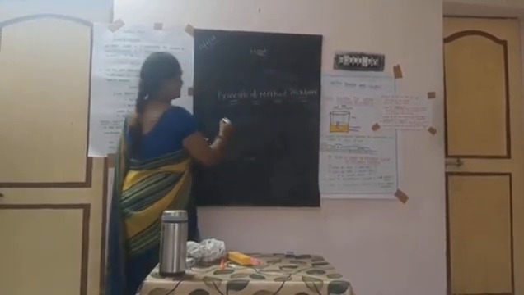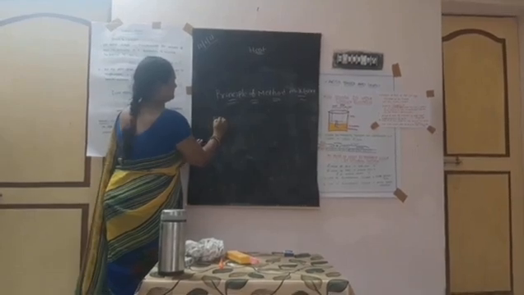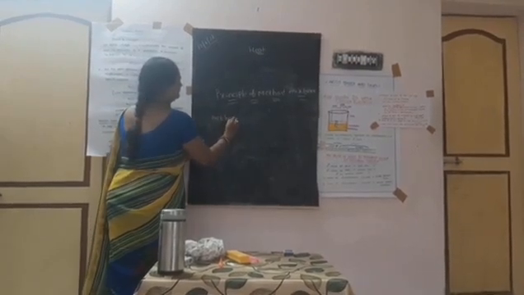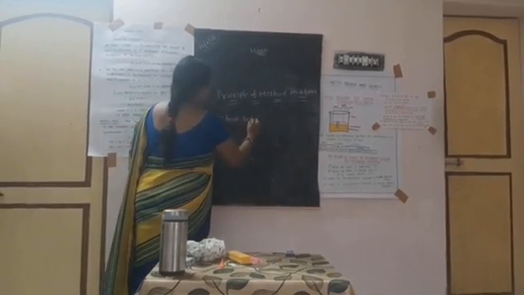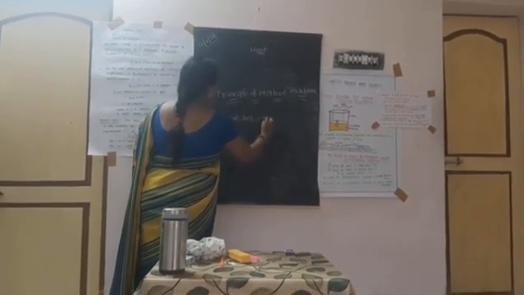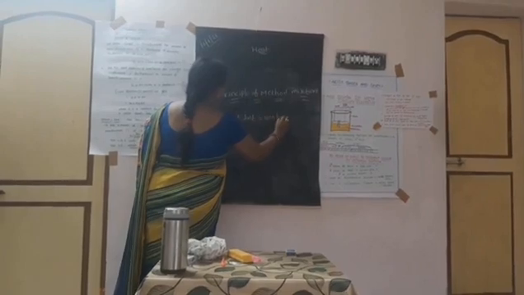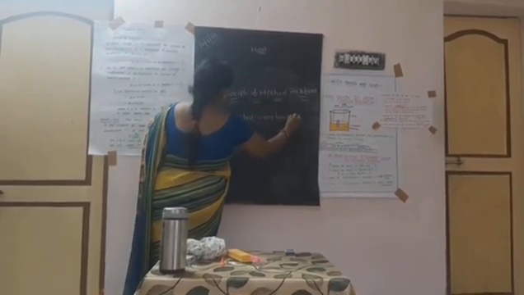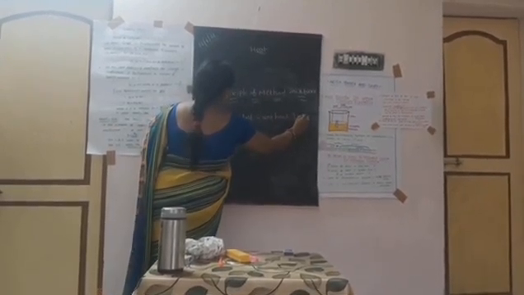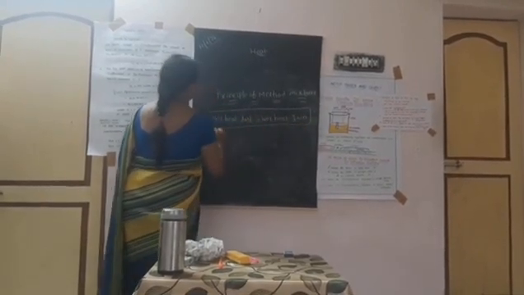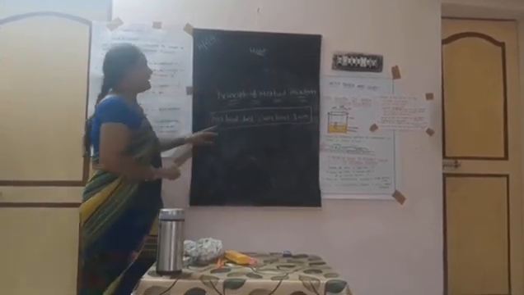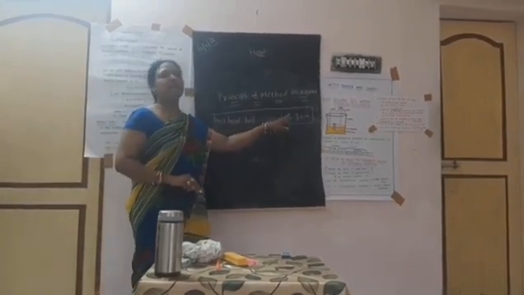Principle of method of mixture: net heat loss is equal to net heat gain.